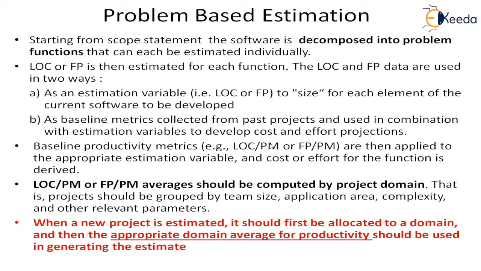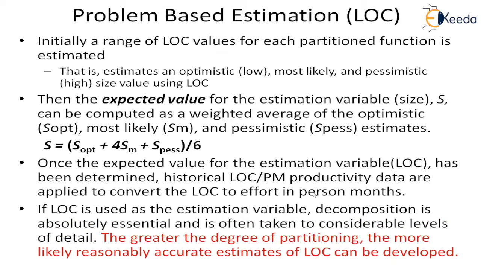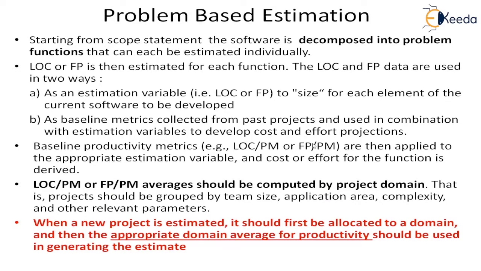It is the total effort that will be required for the software. So once you have got the total effort, you can convert it into your cost by putting the resource cost. So LOC per month or FP per month or averages should be computed by project domain. This is saying that when you apply these productivity metrics from past projects,